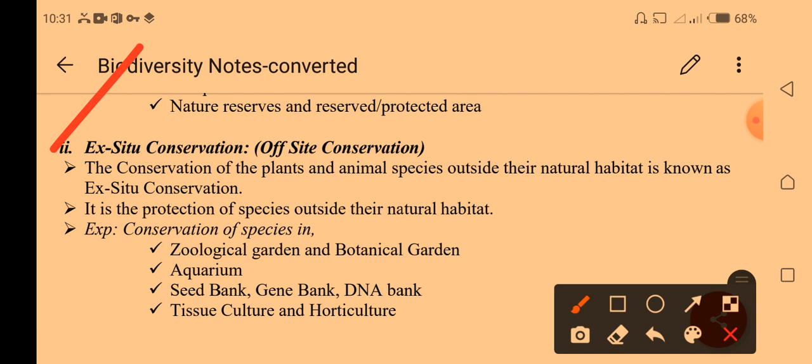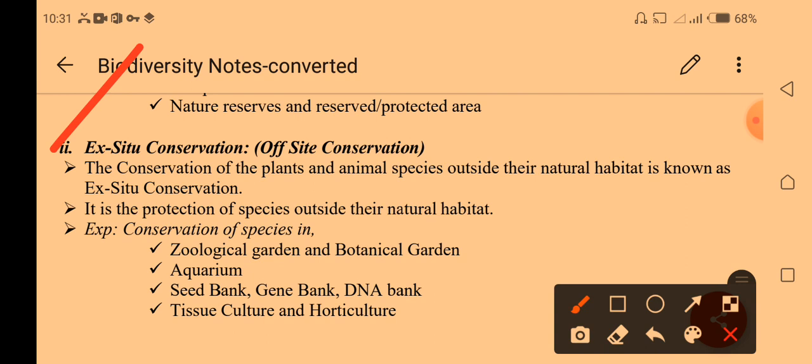Ex situ conservation is for plants that may not survive in a natural habitat. We can protect these plants in an artificial medium, and we call this ex situ conservation.